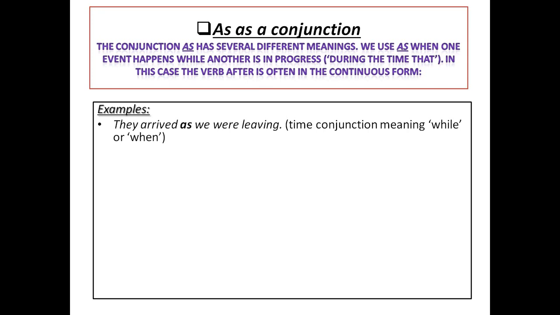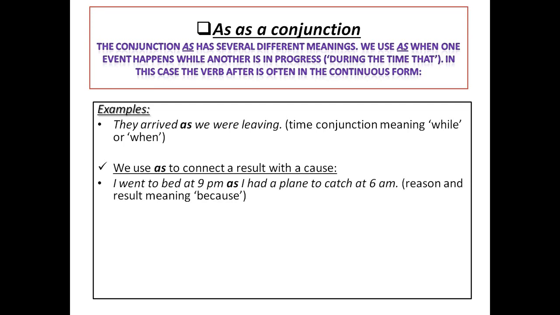Here another function, we use as to connect a result with a cause. For example, I went to bed at 9 p.m. as I had a plane to catch at 6 p.m. So here we have a reason and result meaning. So here the conjunction as takes the meaning of because. So I may say I went to bed at 9 p.m. because I had a plane to catch at 6 p.m. Great. Now let's move to see another function.